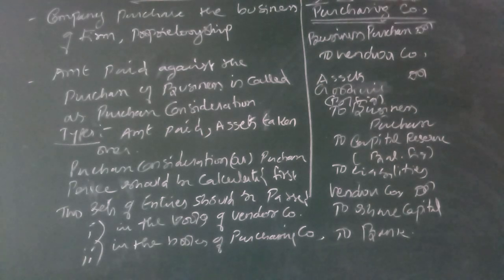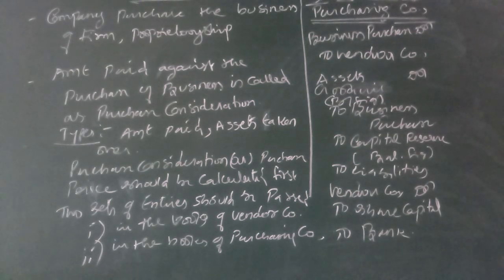In the case of the purchasing company, from that we can prepare the balance sheet. So you should be clear. When you are asked to calculate the profit, then you have to close the books of account. When you are asked to prepare the balance sheet, then you should prepare the purchasing company's opening entries, that is, in the books of the purchasing company.